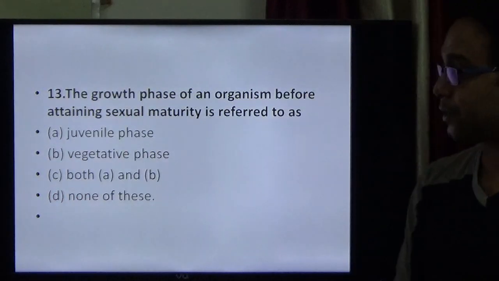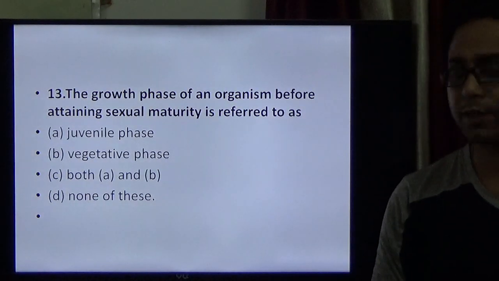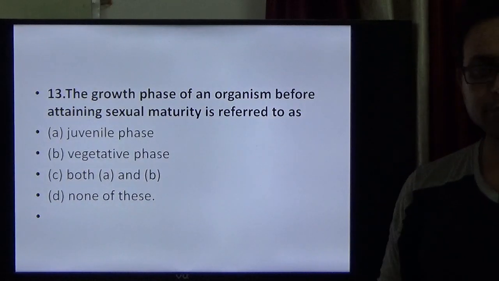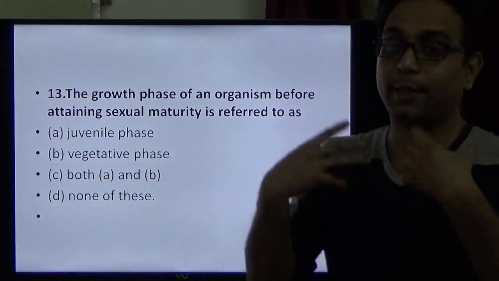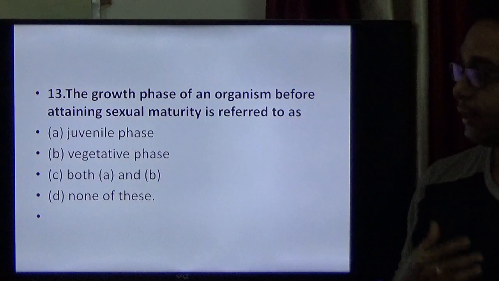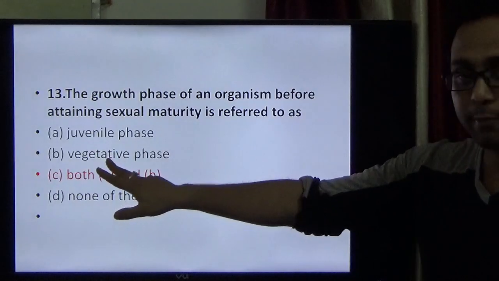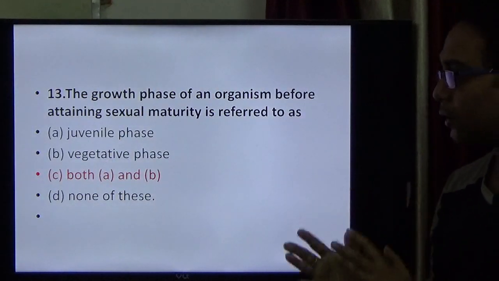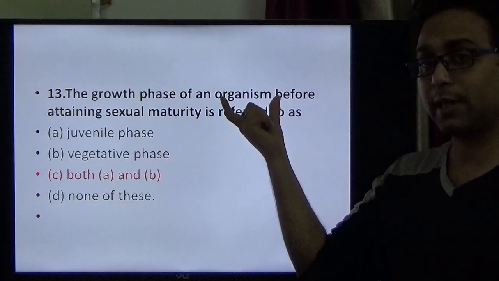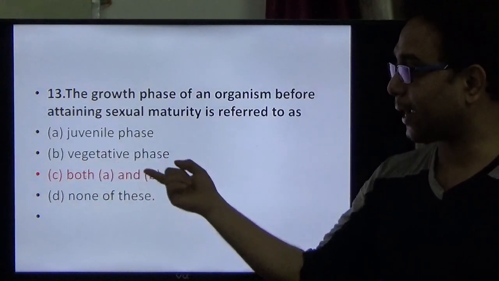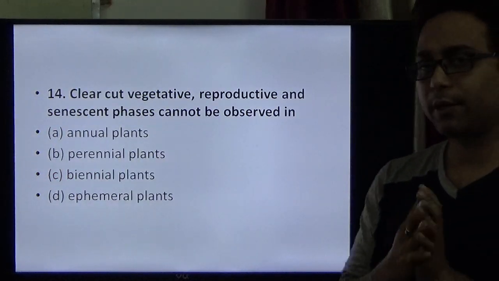Question number 13. The growth phase of an organism before attaining sexual maturity is referred to as, you know, the growth phase during which they are not able to produce any gametes. In plants and animals two terms are used. In plants it is called the vegetative phase. On the other hand, in animals it is called the juvenile phase. So both A and B are the right options for question number 13.